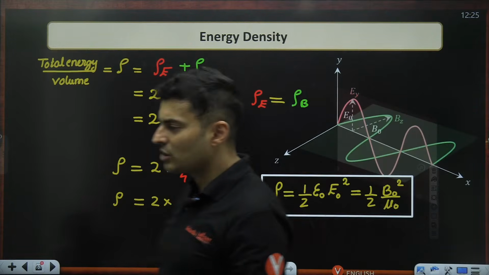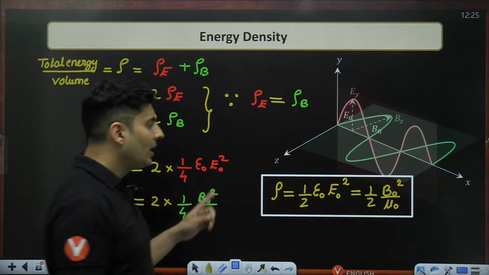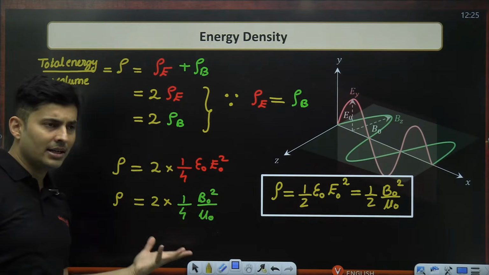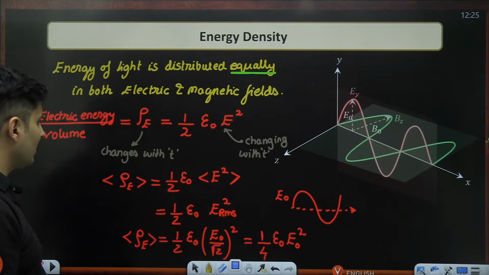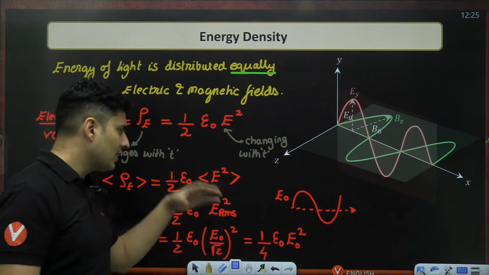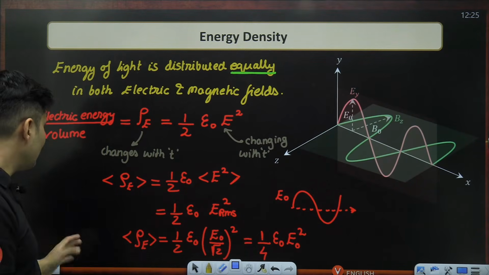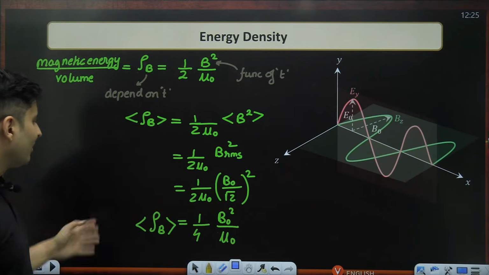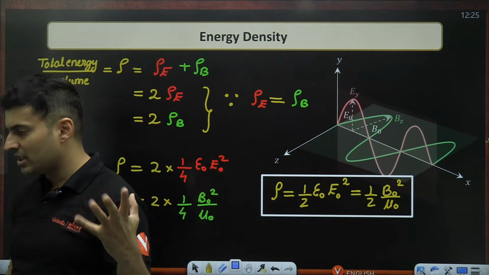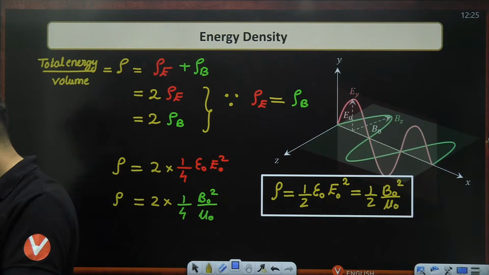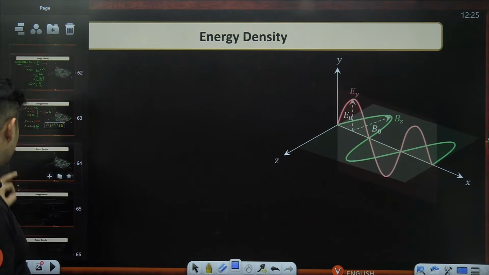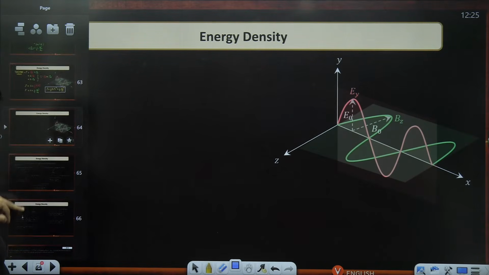So half epsilon naught E square, but that E is the electric field amplitude. Half B square by mu naught, but that B is the magnetic field amplitude. If you know this and understand it, it is more than enough. This derivation, I feel, is very critical for understanding a lot of things: RMS, how the averages work and how it comes. Else many people make a mistake in that number. Where is it 4? Where is it half? You'll get confused. So if you know the derivation, I feel you'll never be confused. Okay, very good. Now this energy density is also related to its volume. We'll come to that, but before that,